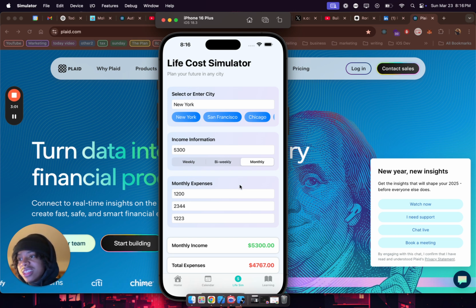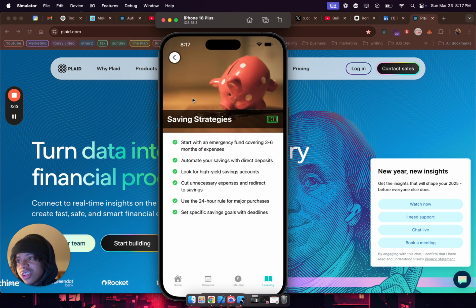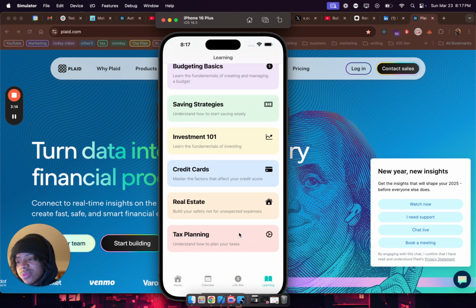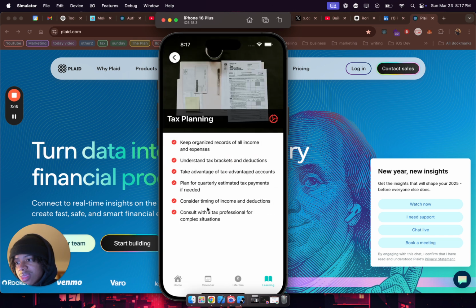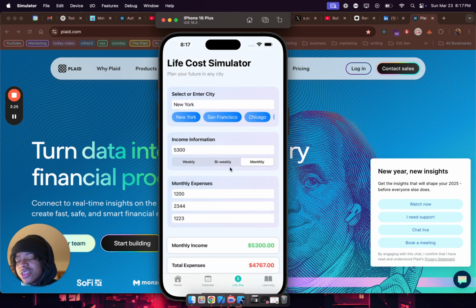So this is this version right here, and these last two tabs are a life cost simulator and the learning. So some basic learning about saving, budgeting, things like that. Just some material here: tax advantage, tax plan, keep organized, tax advantage accounts, plan. Just some stuff I decided to add. It's a prototype. It's a toy version, so it's really basic.